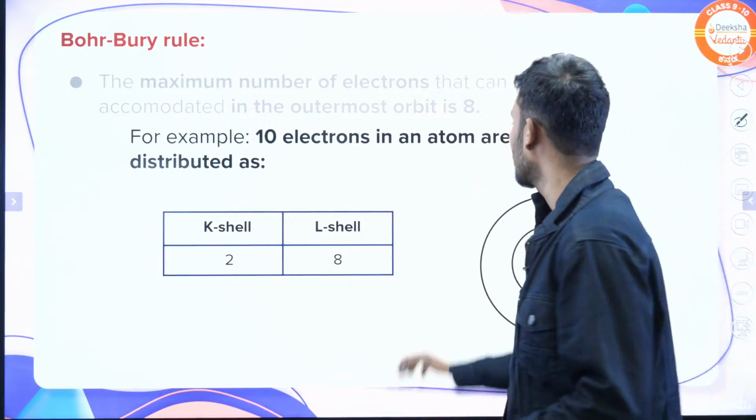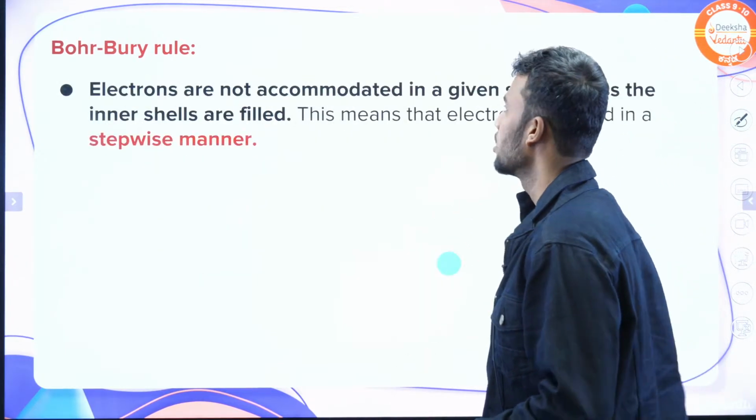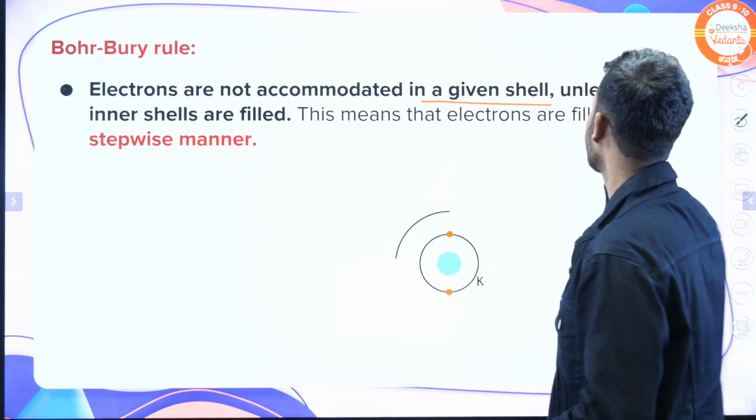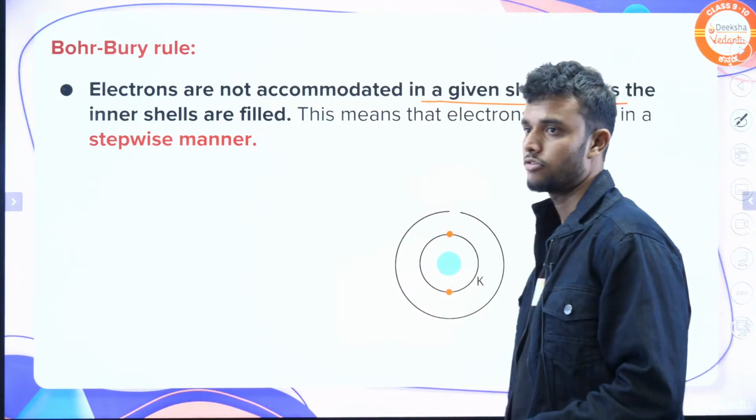For example, if it has 10 electrons, it is divided into 2, 8. This is the Bohr-Bury law. And the next point: electrons are not accommodated in a given shell unless the inner shells are filled.